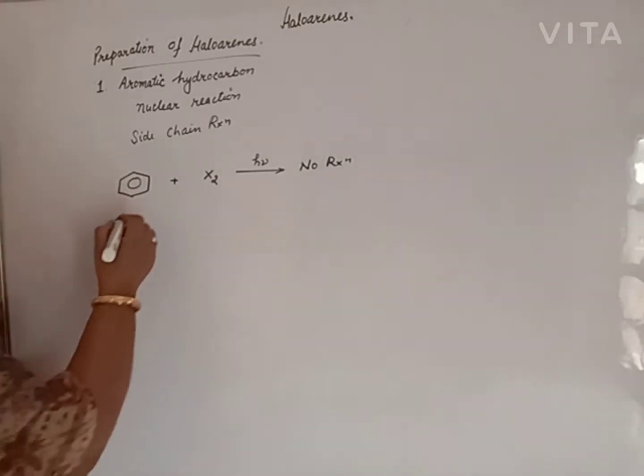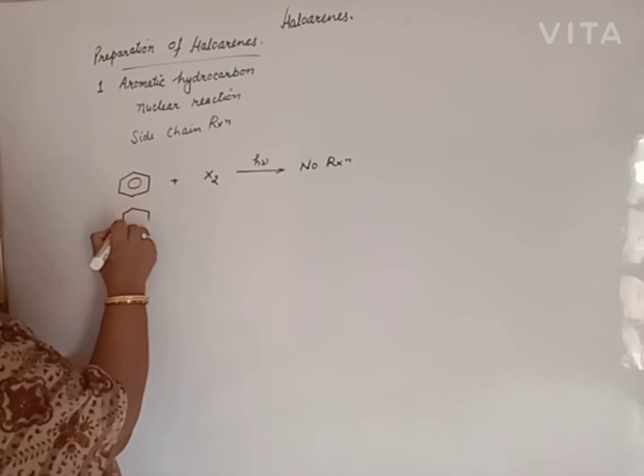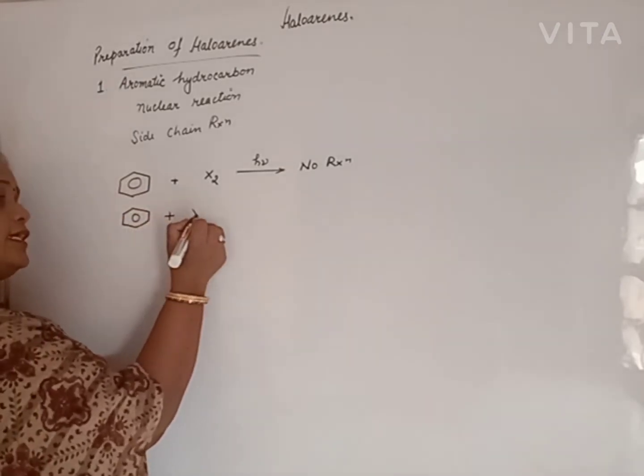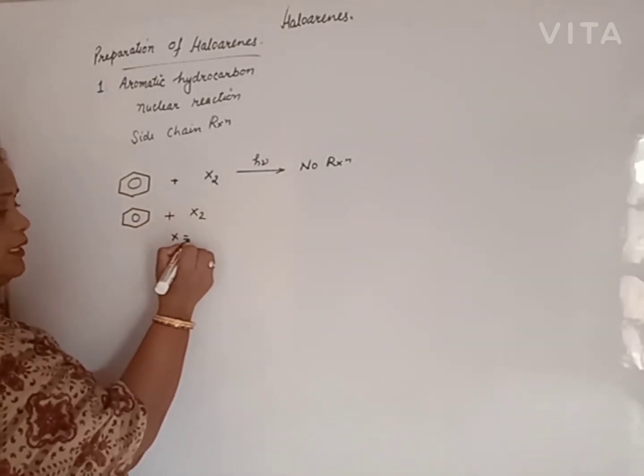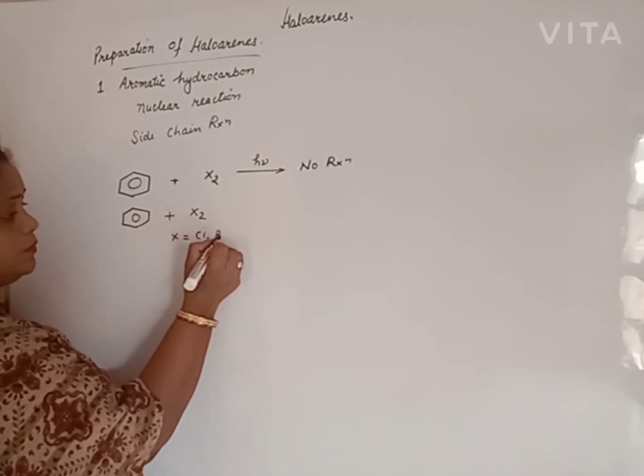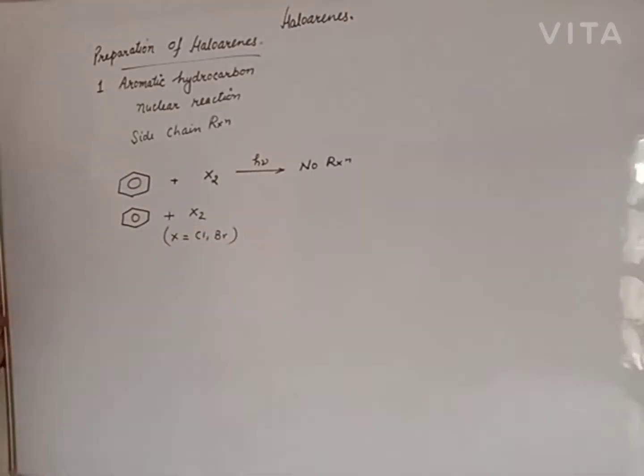In that other condition, the same reaction, benzene is treated with halogen. This halogen may be chlorine or bromine. Iodine forms this reaction too, but that is a reversible reaction.